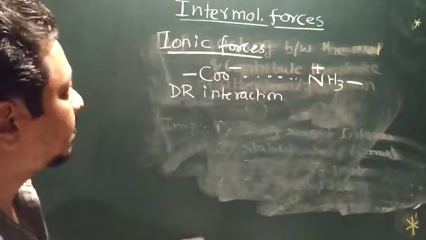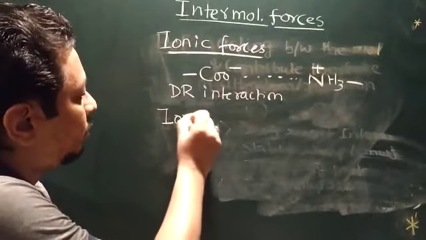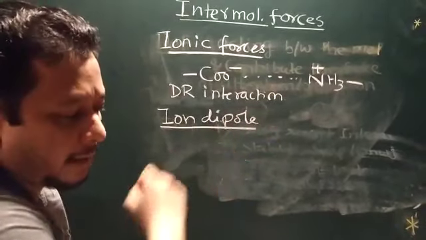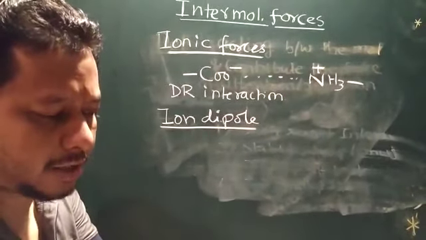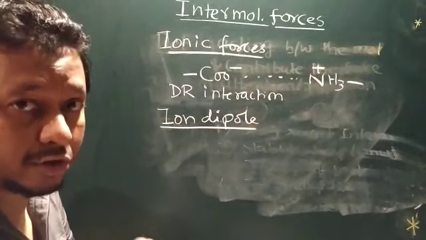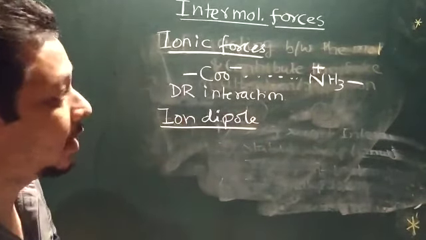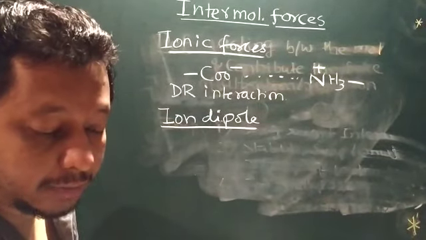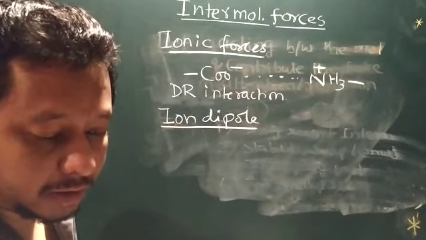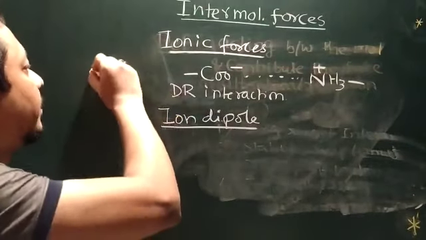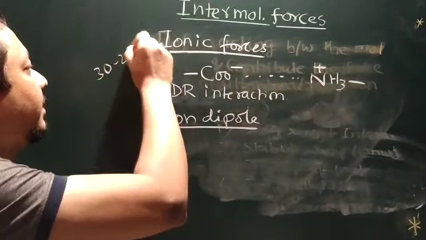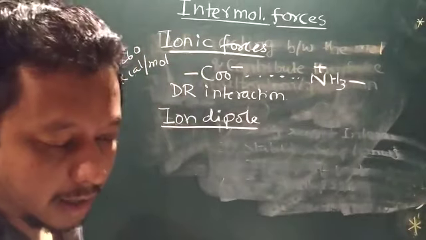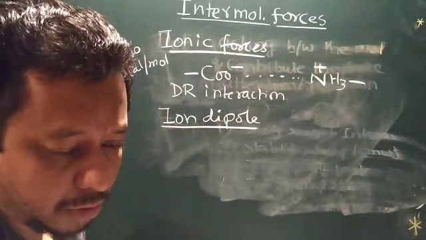Then the second thing is ion dipole interaction. What is ion dipole interaction? Ion dipole interaction is stronger than hydrogen bond but less strong than ionic forces. Normally ionic bonding has a bond strength of 30 to 260 kilocalorie per mole, and it can also be written in joule form.